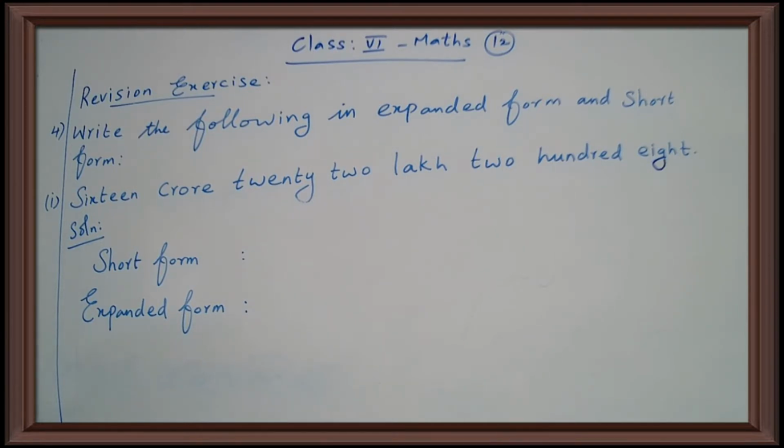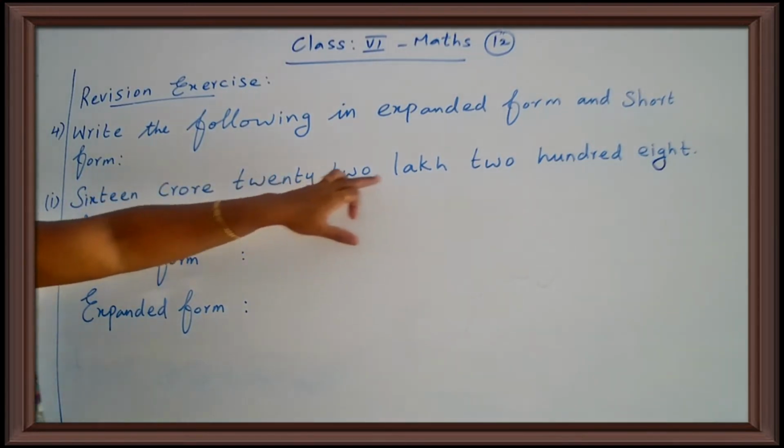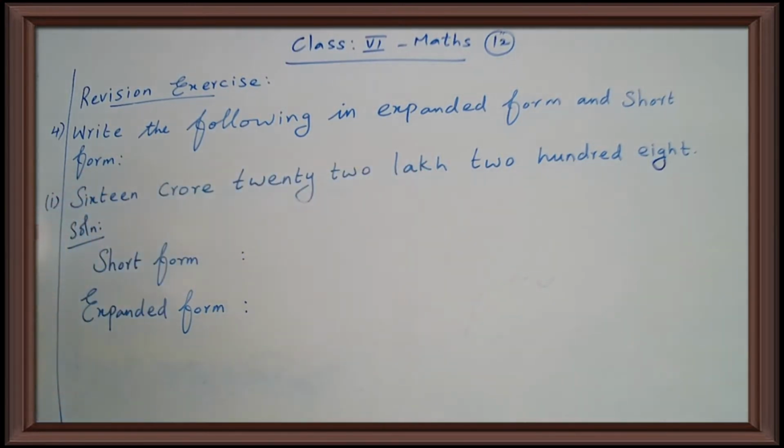We write a number using digits. The number is said to be in the shortest form, okay. So you say the shortest form. Your question is in words, okay. 16 crore 22 lakh 208. Crore is coming, so that's why this is the Indian place value system. Yes or no? Yes. So you put the Indian place value chart, okay, for rough.